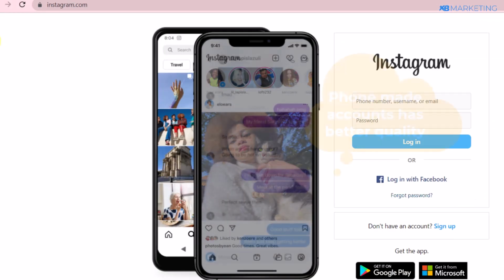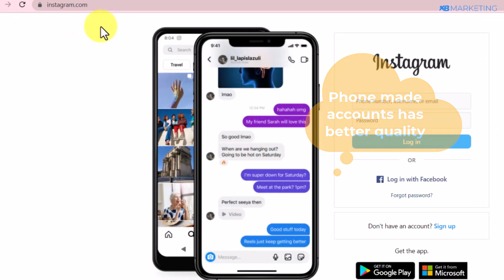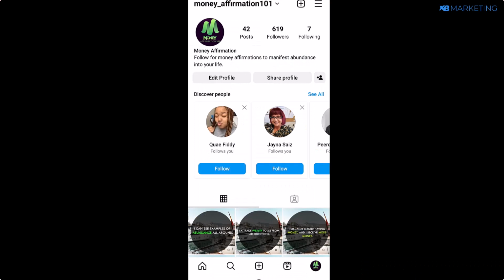I recommend you download the Instagram app to create an account. Once you create your Instagram account, it's going to look like this. And all you need to do is make sure to optimize your Instagram account. As you can see, I am taking the affirmation niche as an example. And keep in mind, this is not my main niche. I am just taking this as an example.